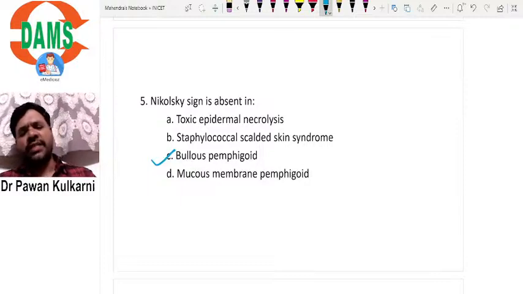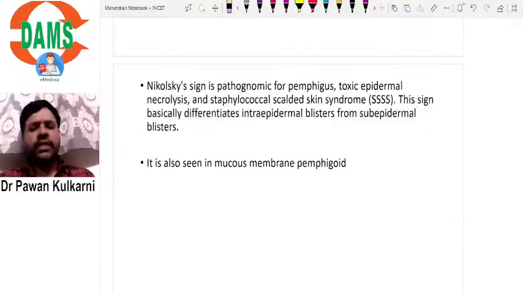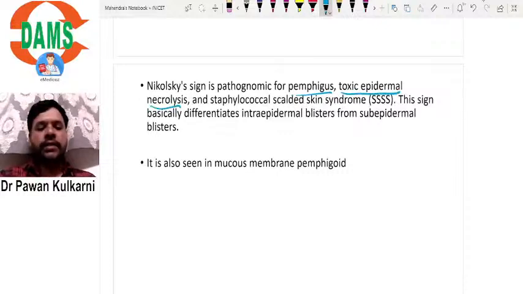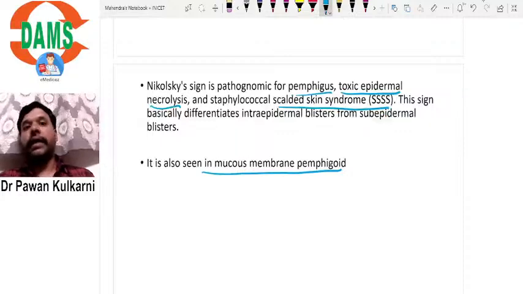So let us discuss a few things about this. This is a straightforward single liner question. Nikolsky sign is pathognomonic for pemphigus, toxic epidermal necrolysis, and staphylococcal scalded skin syndrome. It is also seen in mucous membrane pemphigoid. Remember, but it is absent in bullous pemphigoid. Remember, two types of pemphigoids are there. One is mucous membrane pemphigoid, another is bullous pemphigoid. Bullous pemphigoid will not show Nikolsky sign. That is a characteristic point you have to remember.